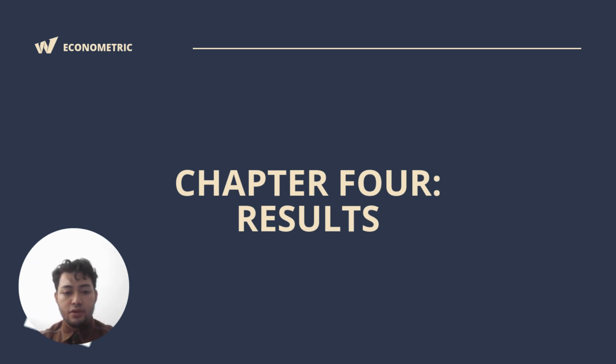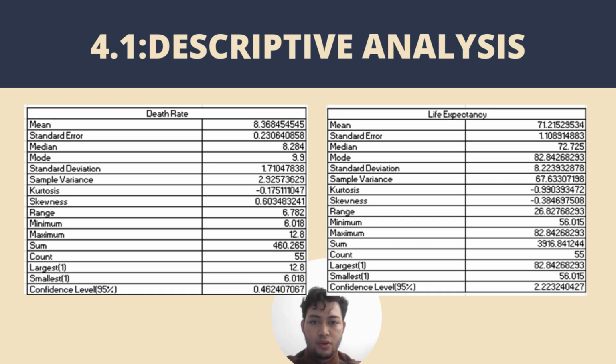Chapter 4: The Results. 4.1, which is descriptive analysis. In this analysis, the death rate data reveals some important insight. The distribution of death rates is slightly skewed, with a mean of 8.37 deaths per thousand people and a median of 8.28, showing that the mean is marginally higher than the median.